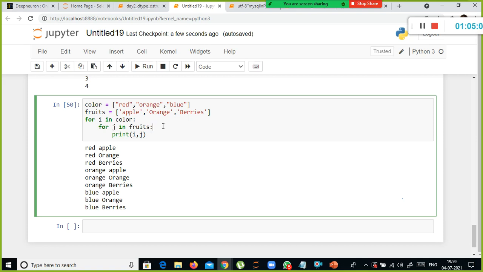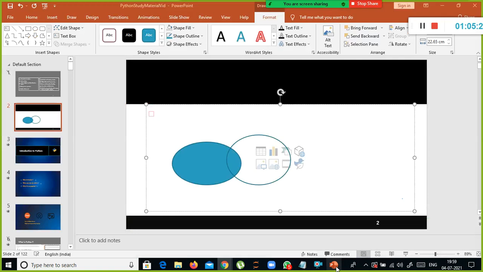Fine. So what are the other things that we will look at? This is the for loop, while loop, and nested loop, and how to use them. It's a very basic thing. Next, we will jump into understanding functions. Functions are a very important concept in almost all programming languages.